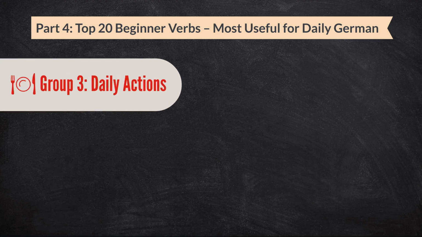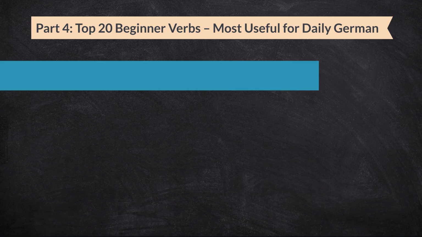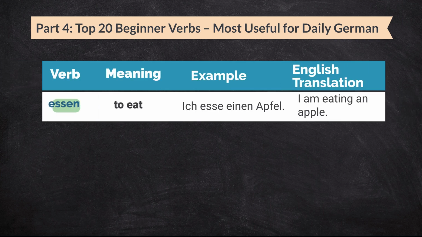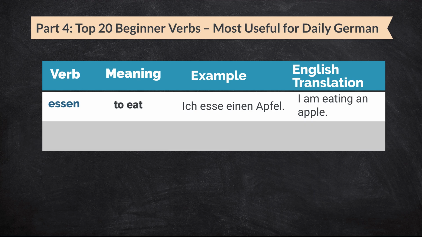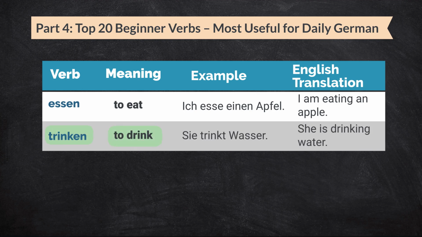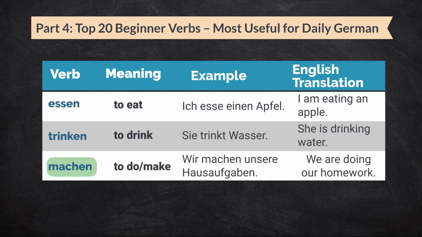Next are verbs for everyday actions. Essen means to eat. Ich esse einen Apfel. That means I am eating an apple. Trinken means to drink. Sie trinkt Wasser. That means she is drinking water. Machen means to do or to make.